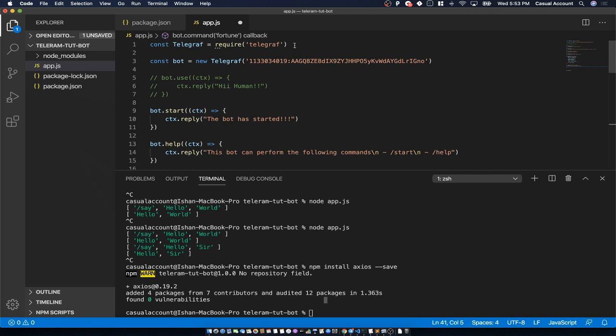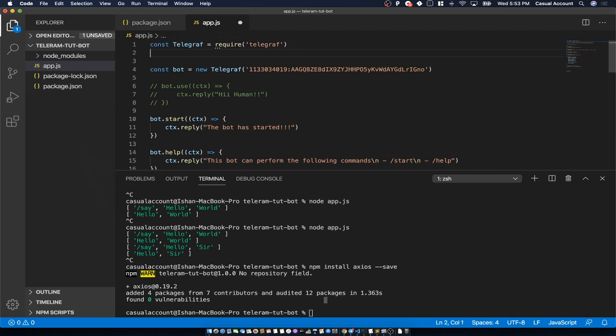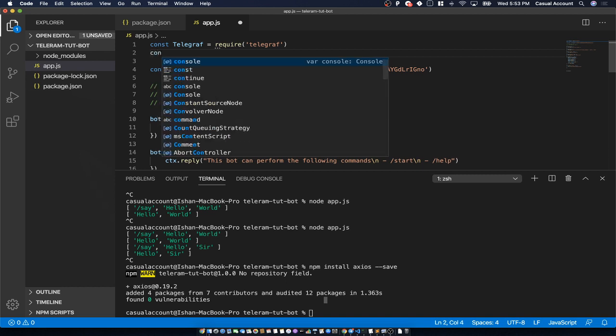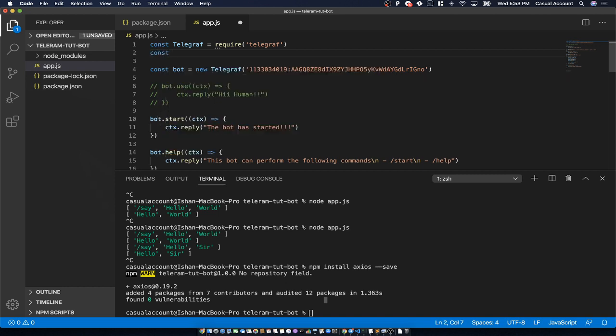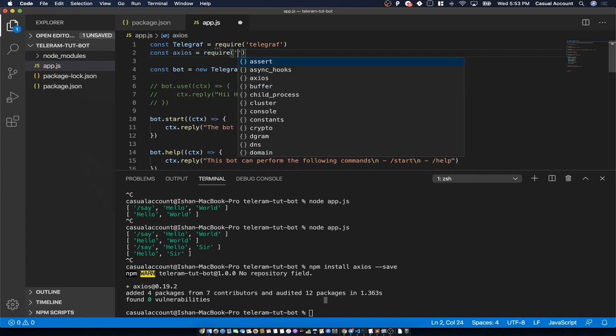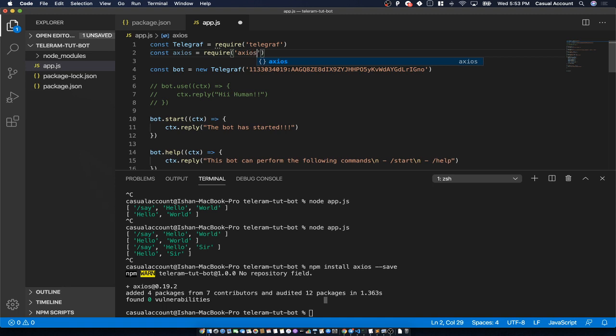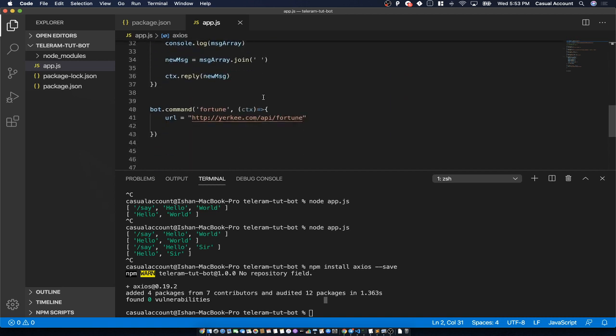We will include the Axios library also. So to do that, same way we have included the Telegraph library, we will include the Axios library. Const Axios is equals to same as that. Require, and what library we want to require? Axios. That's it. That's how we do it. So now Axios library is present in our application.